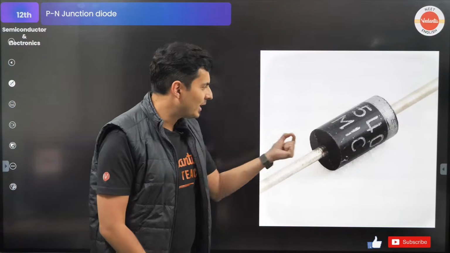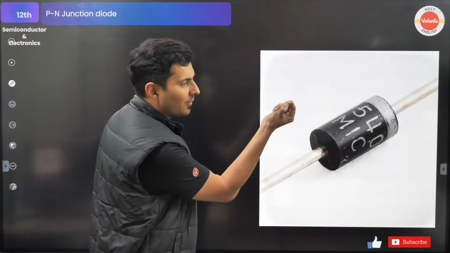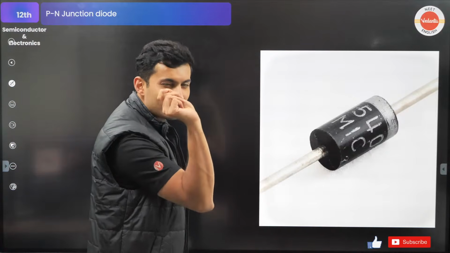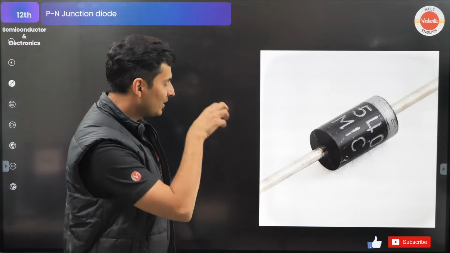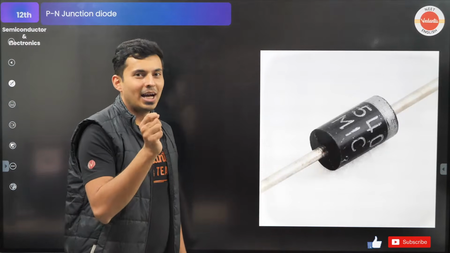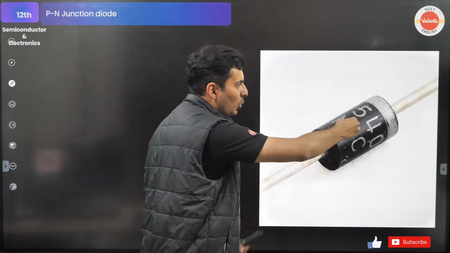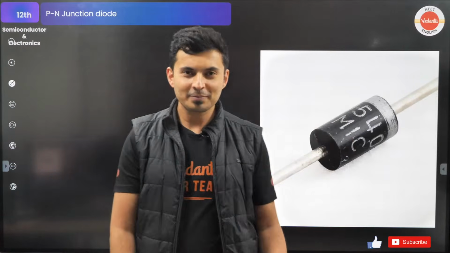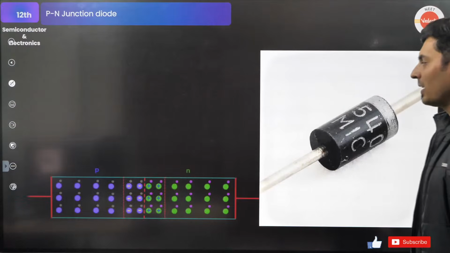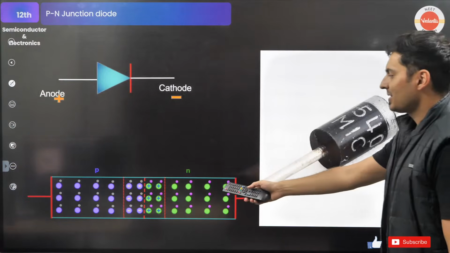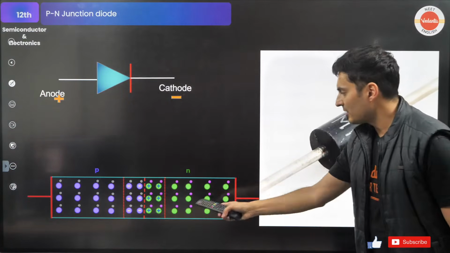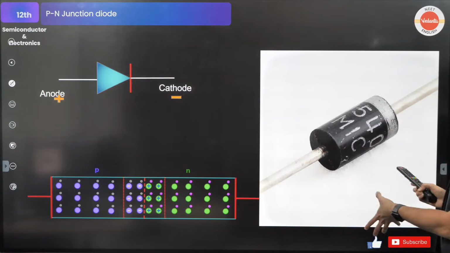How does it look like? It looks like this. It's very small. It's probably the size of your fingertip. That's how small it is. Okay, this is a zoomed in image of a diode. Inside that there is a semiconductor P side, N side, and these are the two terminals of that diode. It allows the flow of current only in one direction. So this is the symbol. This is what is there inside of it. This is the actual photograph.